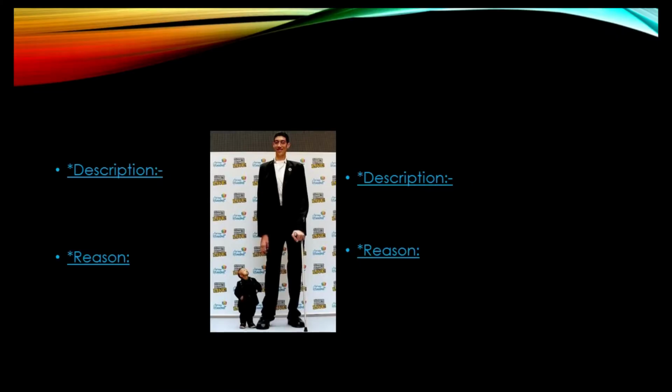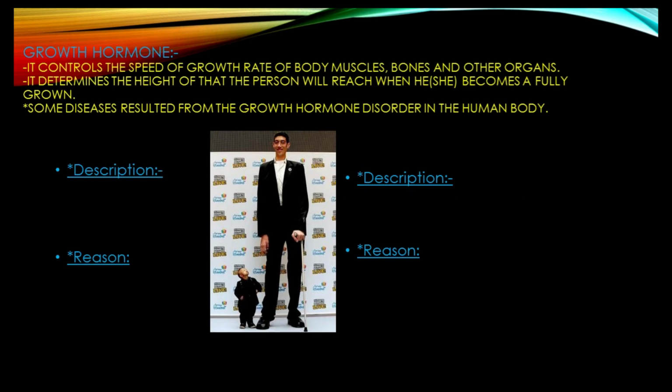Among the hormones that our pituitary gland secretes is the growth hormone. It controls the speed of the growth of the body muscles, bones, and other organs. It also determines the height that the person will reach when he or she becomes fully grown.